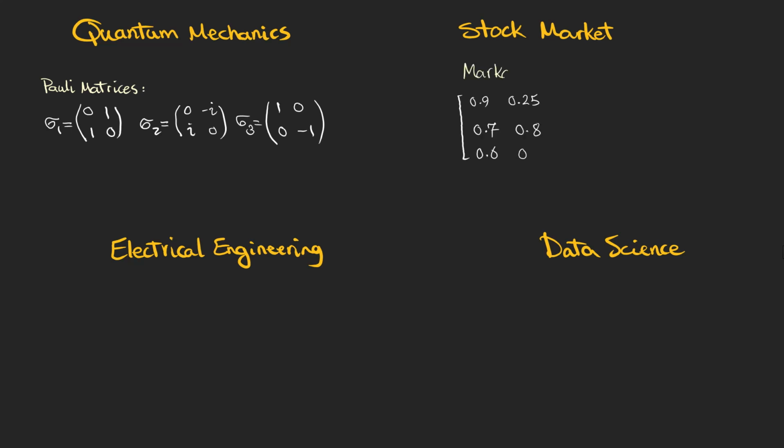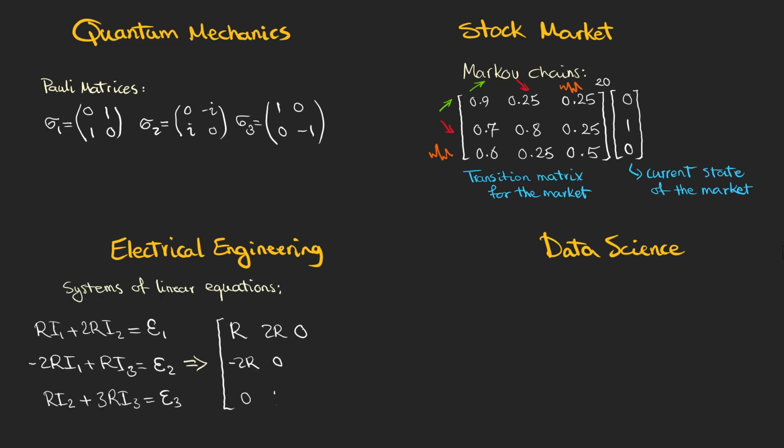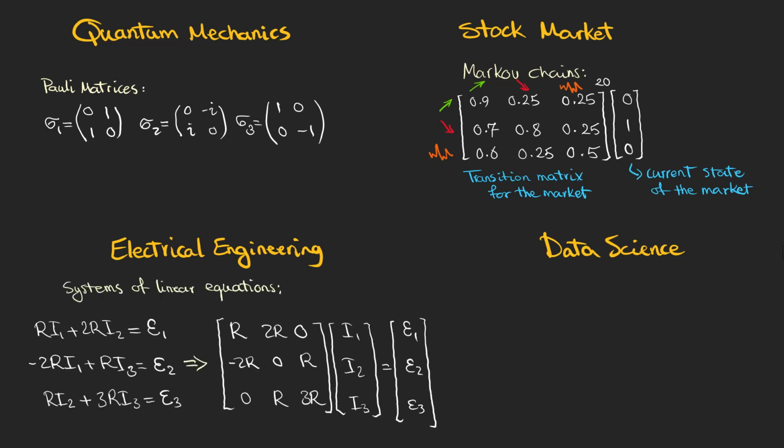In business, and in the context of stock markets, we can use matrices to anticipate how the market might be in 20 weeks. Engineers use matrices a lot. For example, in electrical engineering, we can find electrical currents in different parts of a circuit using some linear equations that can be represented by matrices.